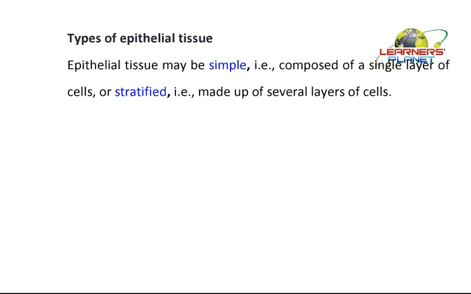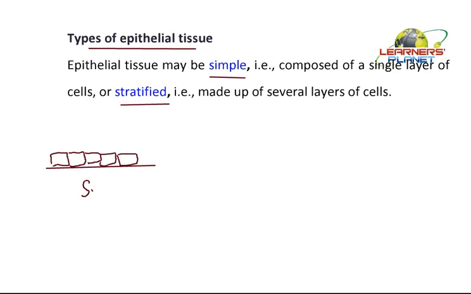Next, let us understand different types of epithelial tissue. They can be simple or they can be stratified. What does it mean? Simple means it is forming a single layer. There is a single baseline over which the cells are present. How these cells are arranged subclassifies the epithelial tissue. Suppose it is forming a single lining over this membrane, then it is known as simple epithelial tissue.